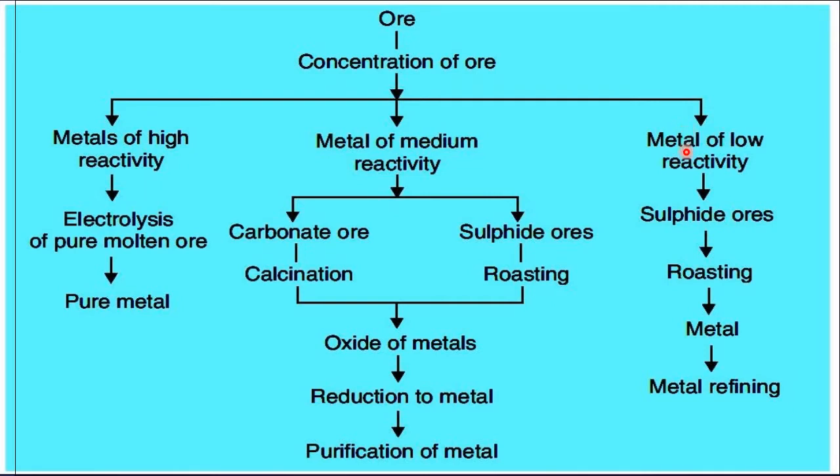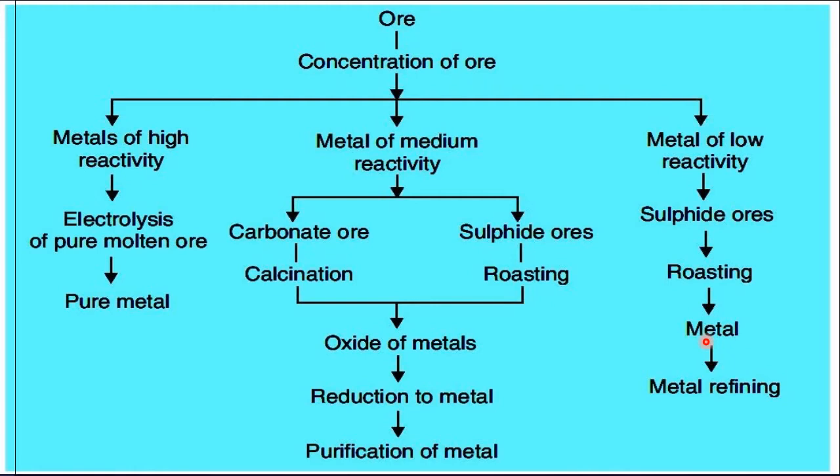Then if a metal is in the lower position of the reactivity series, and it is a sulfide ore, it undergoes roasting, and after roasting we get a metal. You need to remember that for metals in the lower position, after roasting we get a pure metal, whereas if they are in the middle portion, after roasting we get the oxide of the metal, then we need to reduce it to get the metal. But if the metal is in the lower position of the reactivity series, after roasting it automatically changes into a pure metal. It doesn't combine with the oxygen.